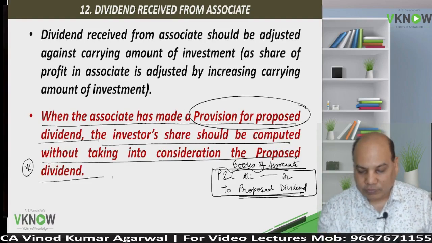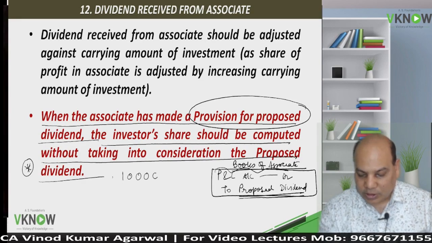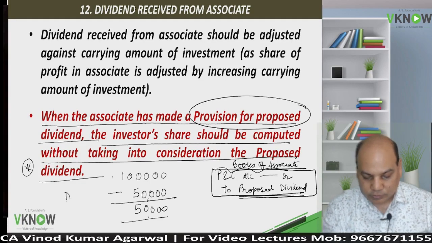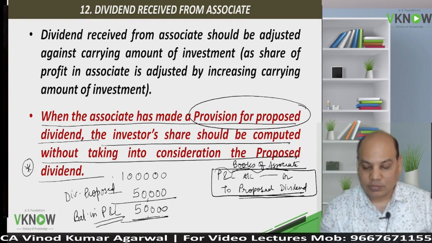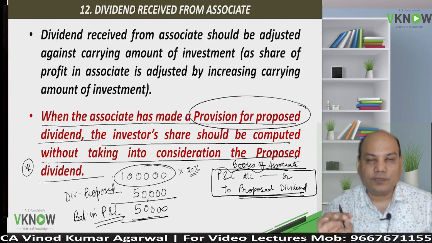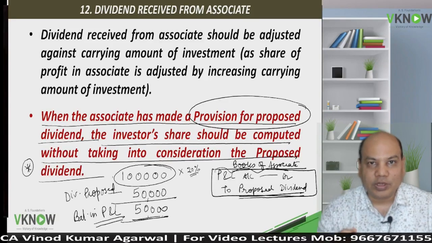For example, profit made by the associate is 1 lakh. Dividend proposed is 50,000. Balance in P&L account is 50,000. I will take 1 lakh rupees multiplied by share in the associate 20% for calculating the amount to be added to the carrying amount of investment.